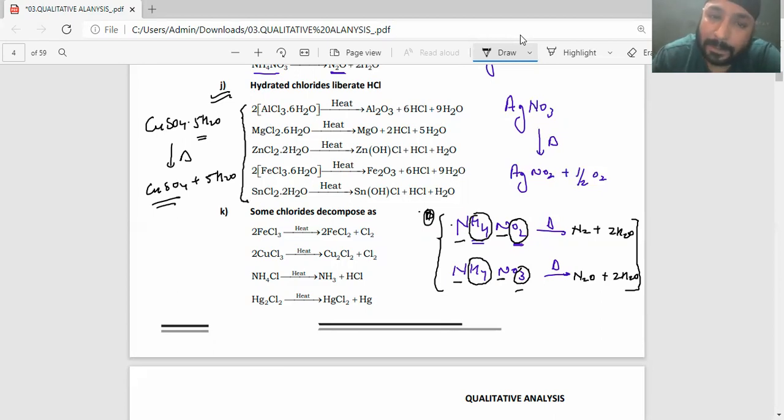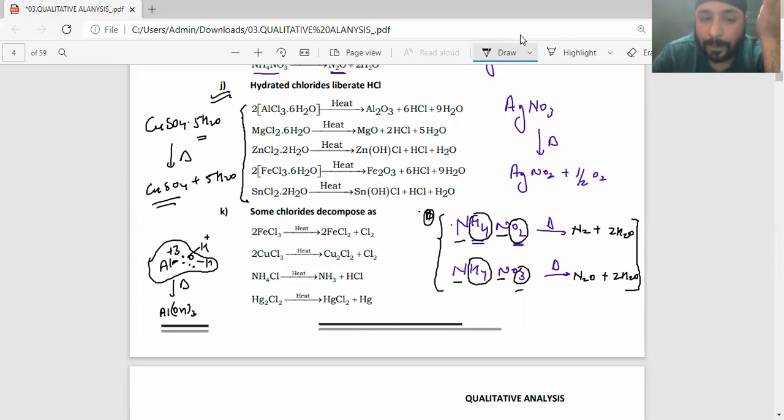Now here, what happened? For example, AlCl3.6H2O you take. Now Al3+ ion is so strongly attracted by water molecule that on heating there is so much attraction between water and aluminium 3+ ion. That means on heating, aluminium, which has very high affinity for oxygen, will form Al(OH)3. So it'll be extracting OH from there.